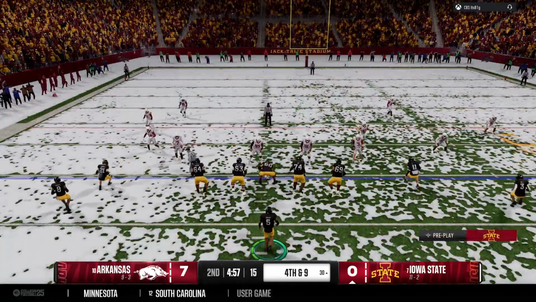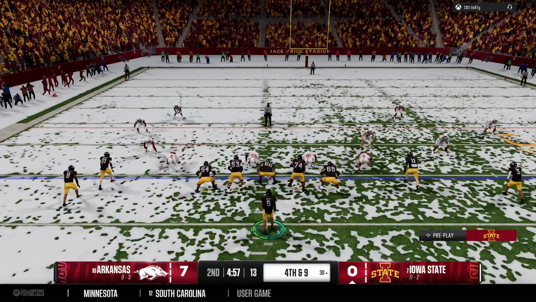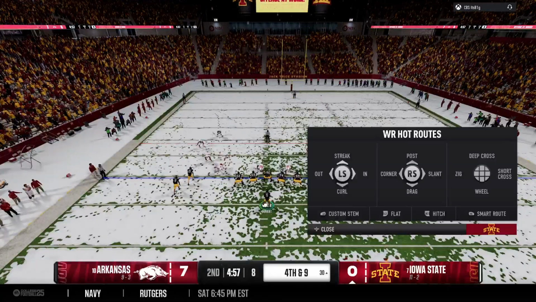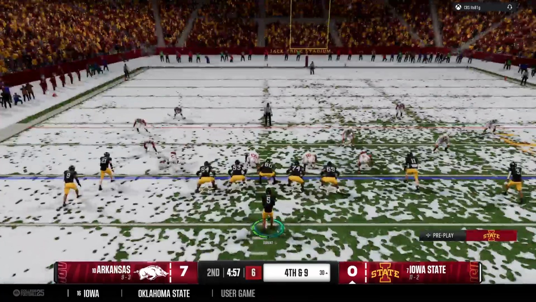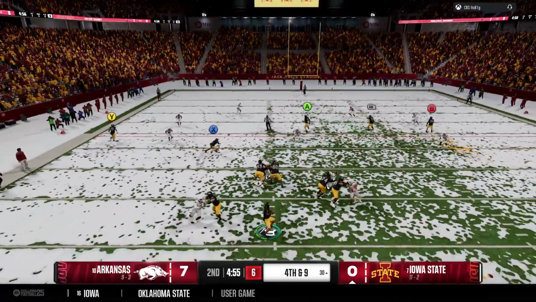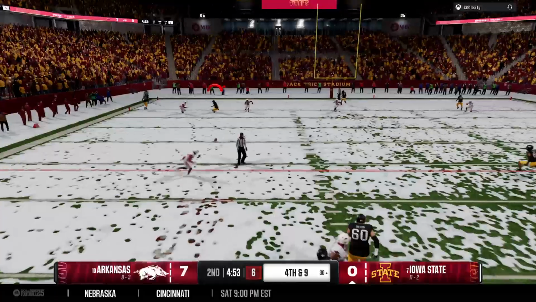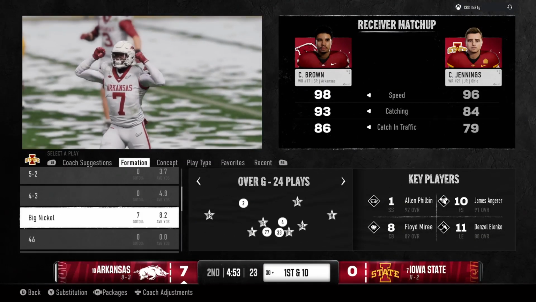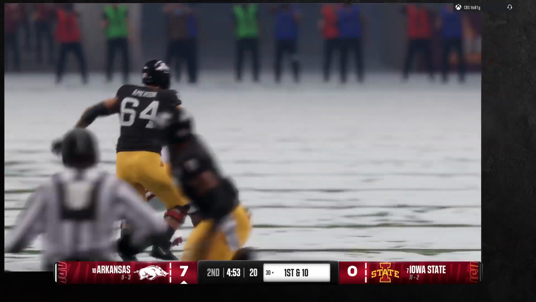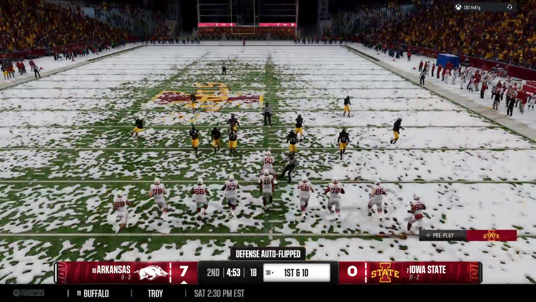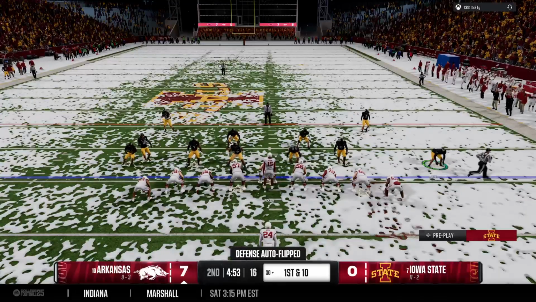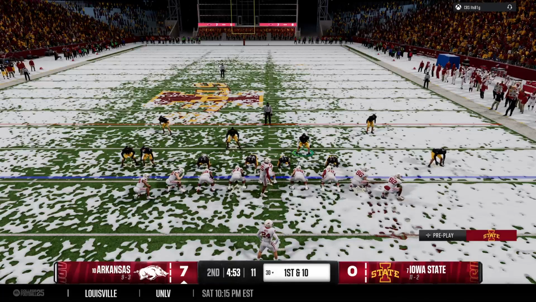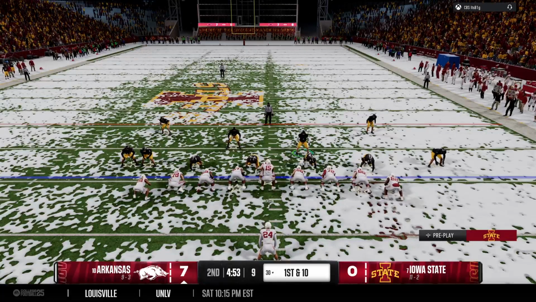The Cyclones will come to the line, looking to keep the drive going on 4th down. Quarterback changing the play now at the line. Needs a completion here on 4th down. Hit as he released it. This one falls incomplete, and the defense makes a 4th down stop. This is the chance you take here as an offensive coordinator and a play caller. You go for it here, you draw it up perfectly, you think this is the right play, and then the execution is not there. So the defense catches a break, and they get the ball back to their own offense.